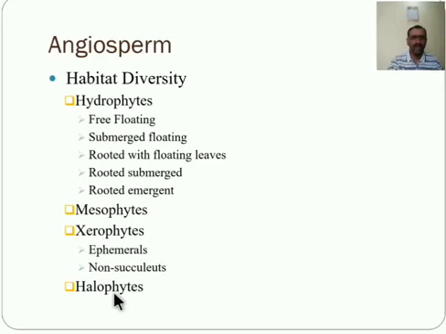Next one is the halophytic plant. These are plants growing in soil enriched with a large concentration of salt, like NaCl, MgSO4, etc. That means a plant that grows in salty soil is known as a halophytic plant. For example, Rhizophora or Avicennia.